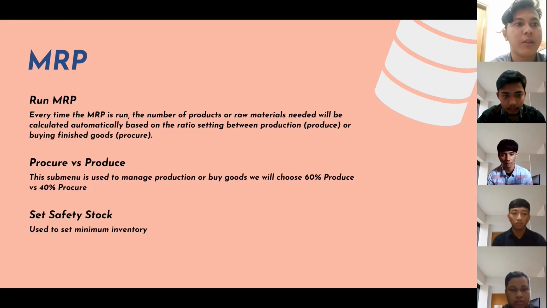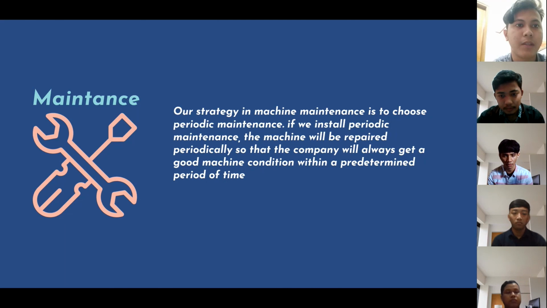MRP. Run MRP. Every time the MRP is run, the number of products or raw material need will be calculated automatically based on the ratio setting between production or buying finished goods. Buy versus produce. This menu is used to manage production or buy goods. We will choose 60% produce versus 40% buy. Set safety stock. Used to set minimum inventory.